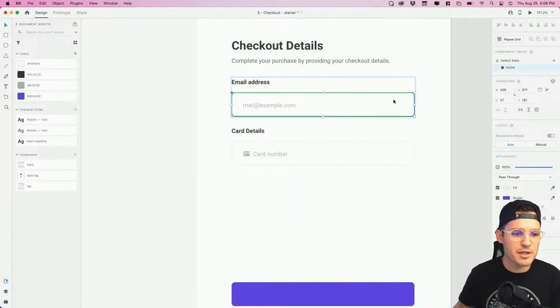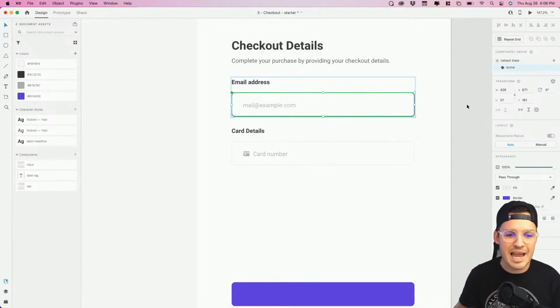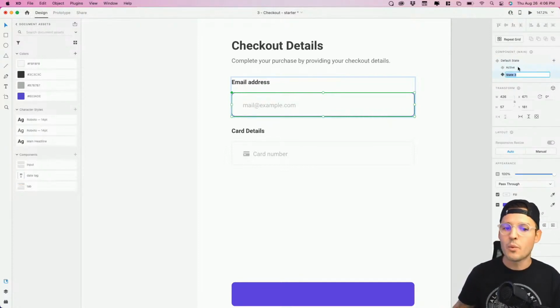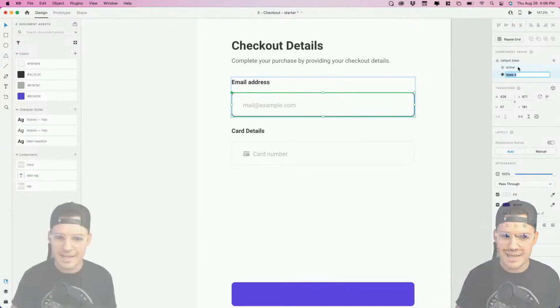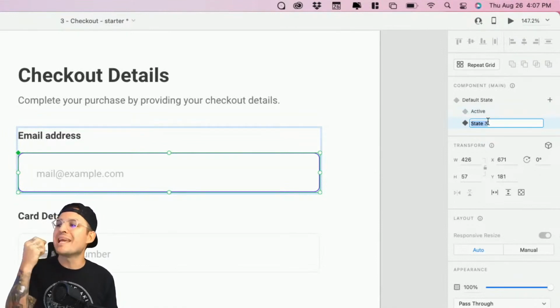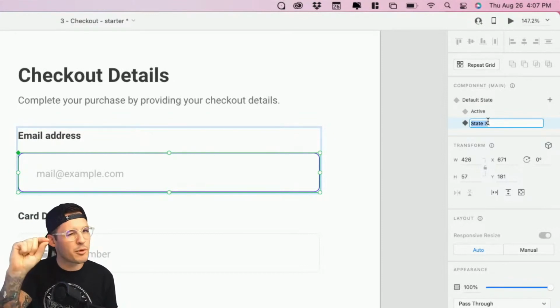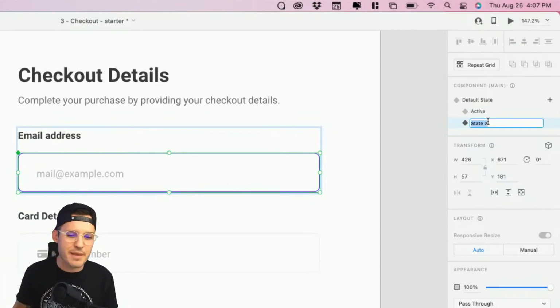That's nice because we can come in here and say, do we want it to be our default? Do we want it to be our active? We probably need another one. We need when the person is typing, okay? We need to see something like that. So let's do another one. We had our active component state selected here. And because we did that, the new state is gonna be based off of that active state, not the default state. So whatever you select, you press plus, it's gonna duplicate it from that state.